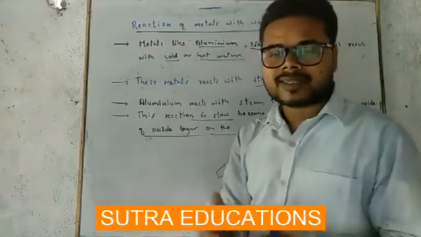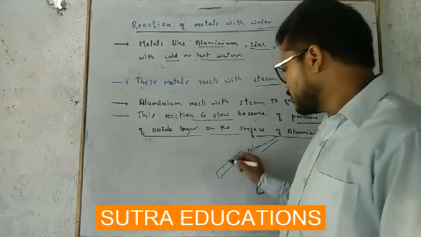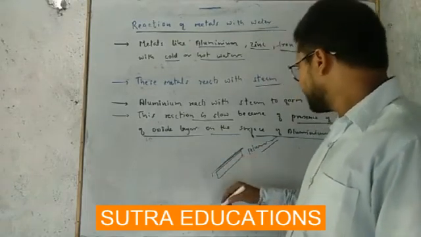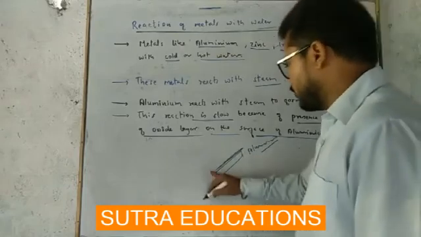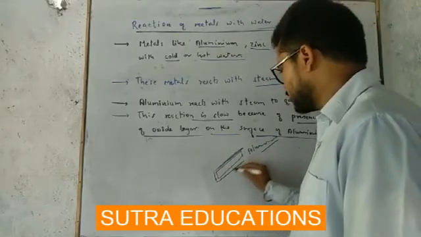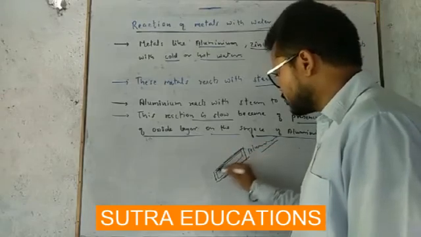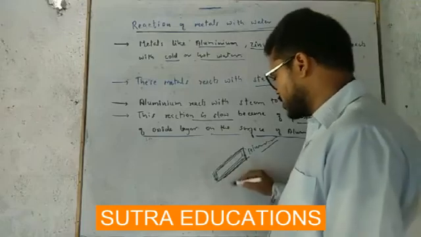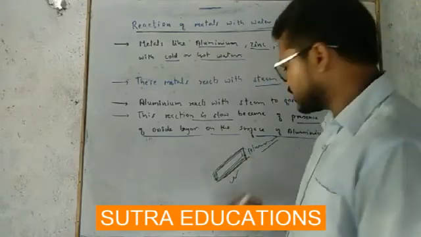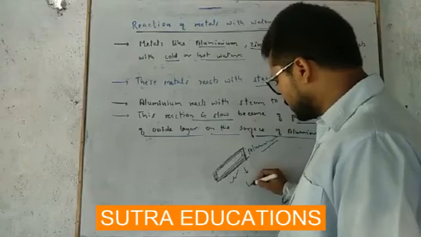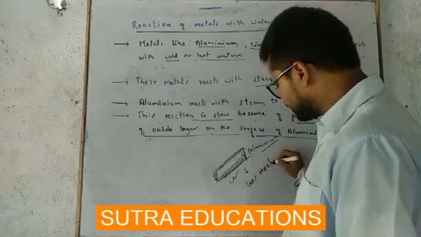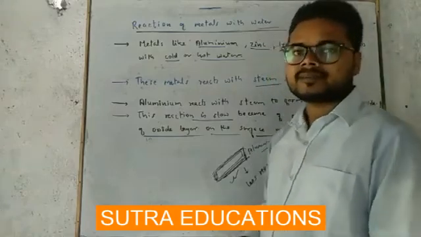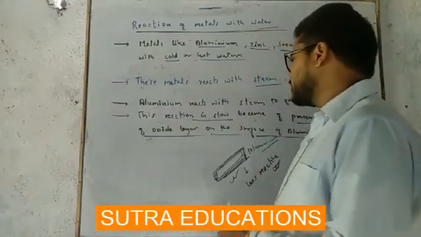Oxygen present in the atmosphere will form a layer, called an oxide layer, over this aluminum surface, which will make this aluminum less reactive. So this aluminum is less reactive now. That's why the reaction will be slow.